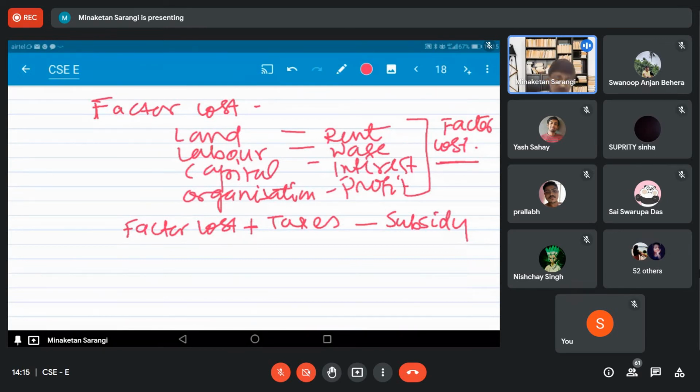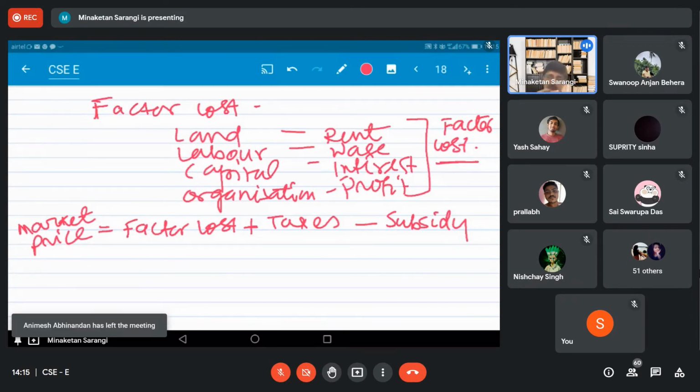That is what we say is the market price. So market price is equal to factor cost plus tax, your sales tax, excise duty, VAT, GST, income tax, whatever you say, how much taxes the seller is paying, minus how much subsidy the seller is receiving from the government.